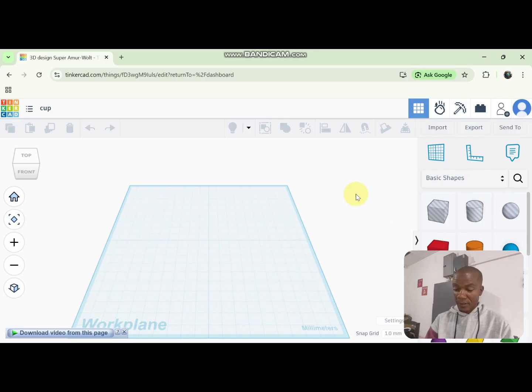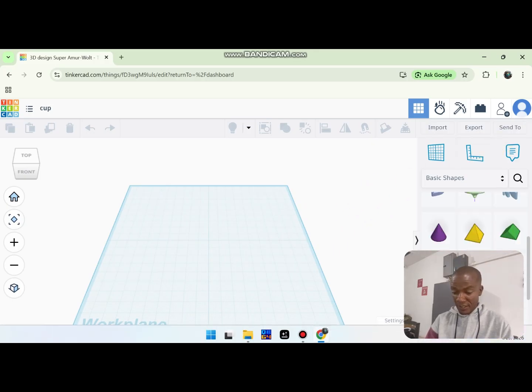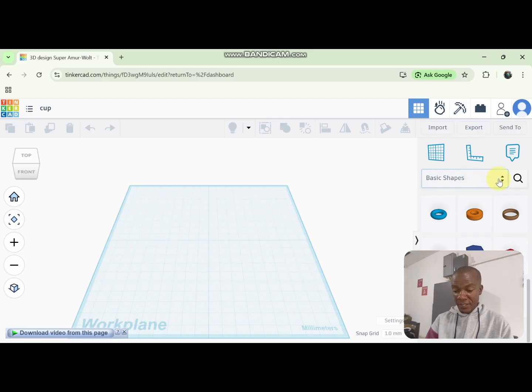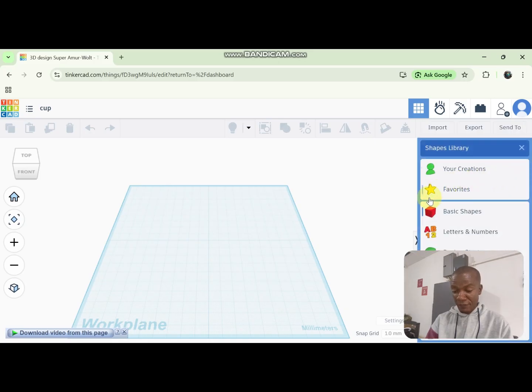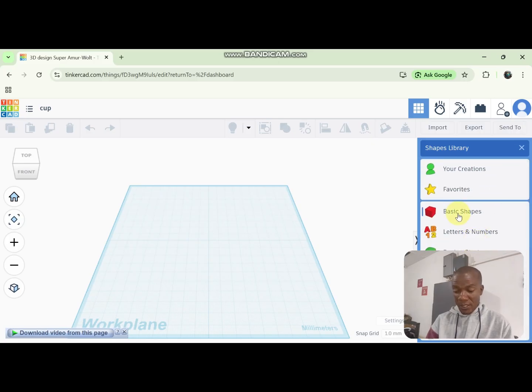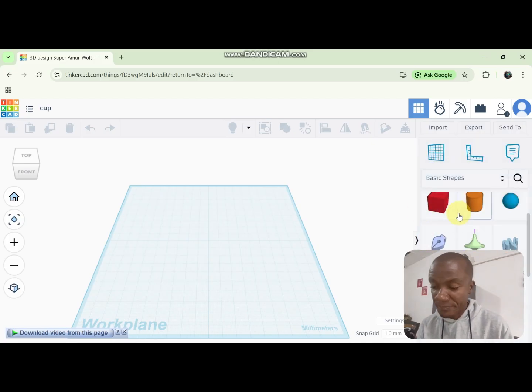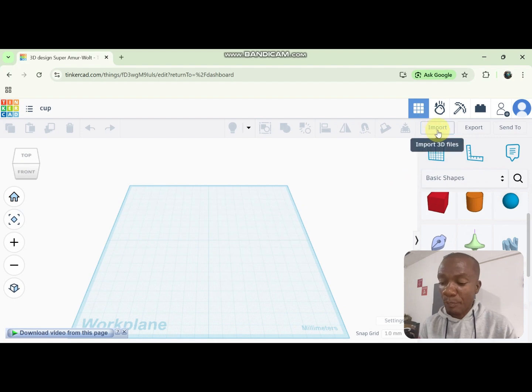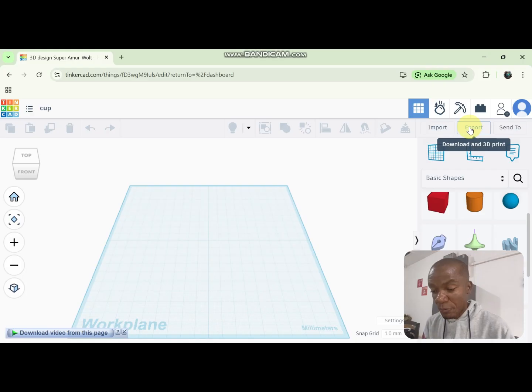Okay. Here we have our shapes here. These are basic shapes. If you want more of the shapes, we have the favorite, creations, letters, design starters, creatures and characters, vehicles and machines, structures and those things. So we are going to start with the basic shapes. We have import. If you want to import a 3D file, then when you finish with your creation, we export. So it's either you export or you download a 3D.